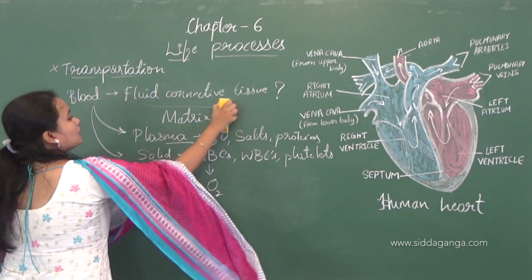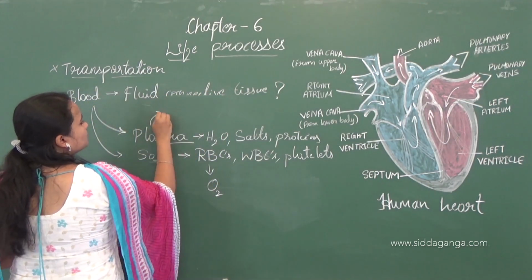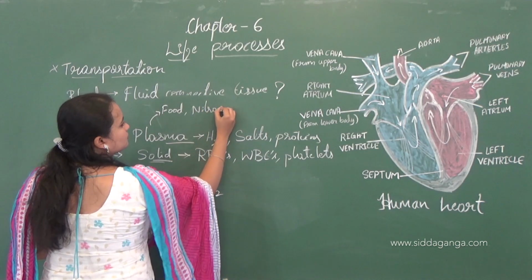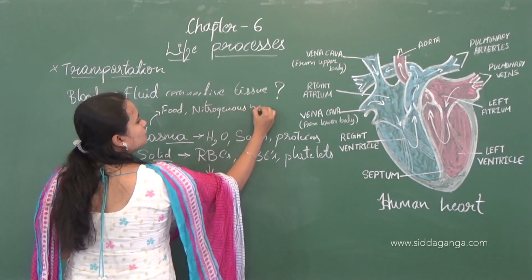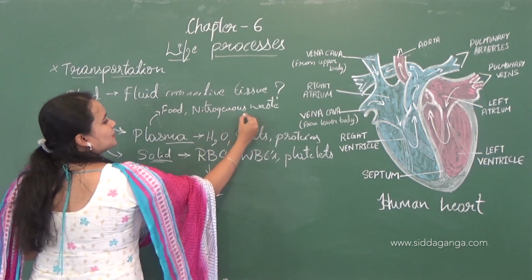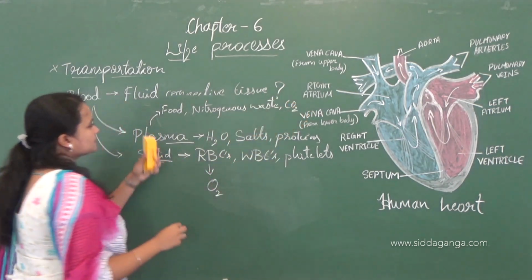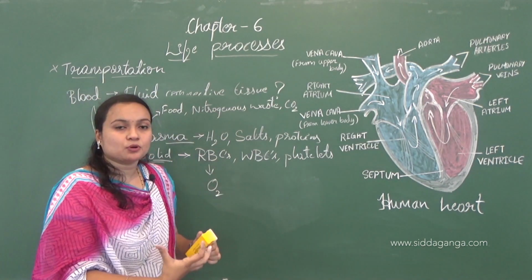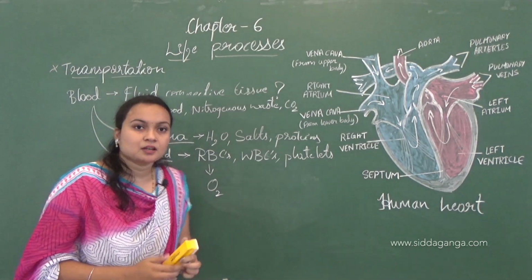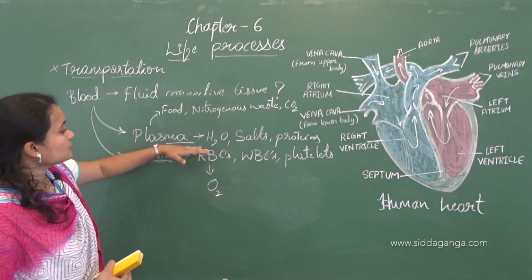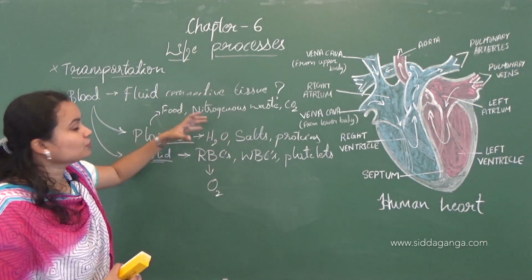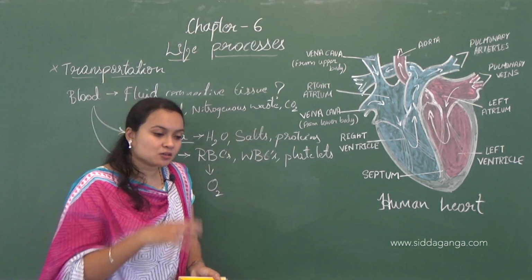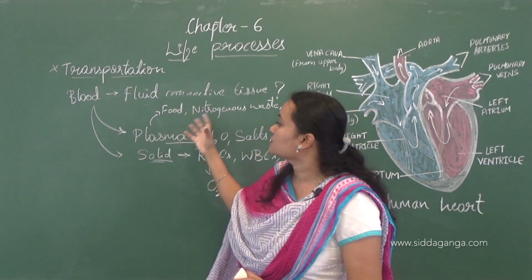So here in the plasma, the food, the nitrogenous waste, as well as carbon dioxide, these all are transported in the dissolved state. Plasma has water, right? So this plasma will dissolve all of this, the food like glucose, nitrogenous waste like urea, and also carbon dioxide, and they will be transported in the dissolved state.